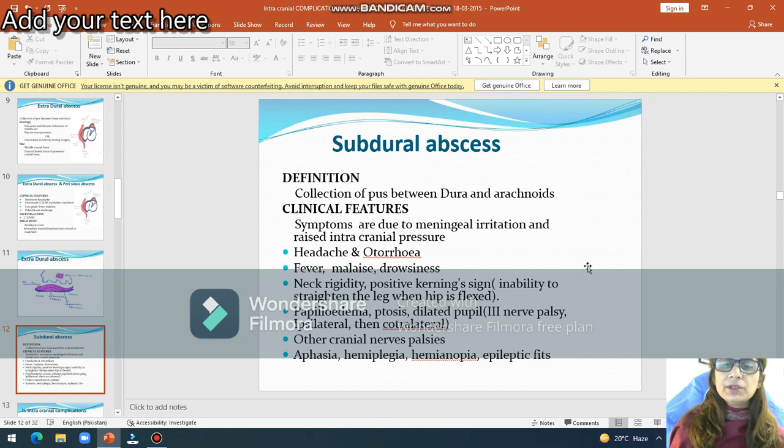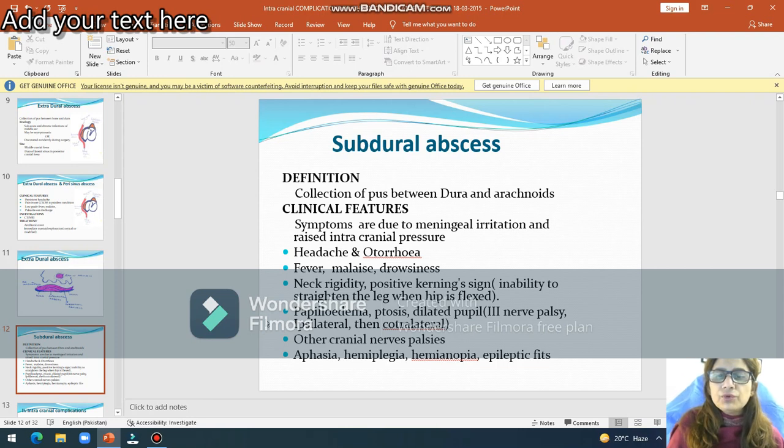There will be neck rigidity, positive Kernig's sign, that is inability to straighten the leg when the hip is flexed. Then if there is raised intracranial pressure, there will be papilledema, and if there is paralysis of the third cranial nerve, there will be ptosis and dilated pupil at the site of infection. So third nerve paralysis is common in these cases.